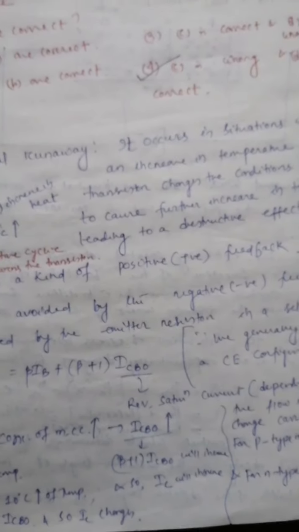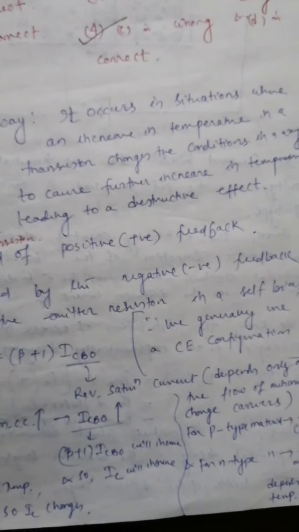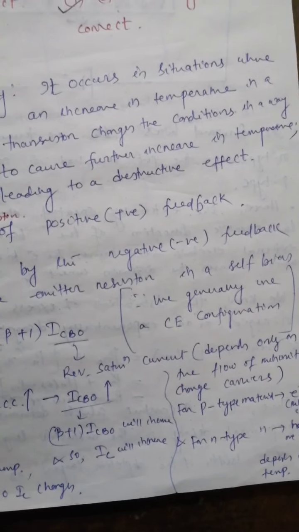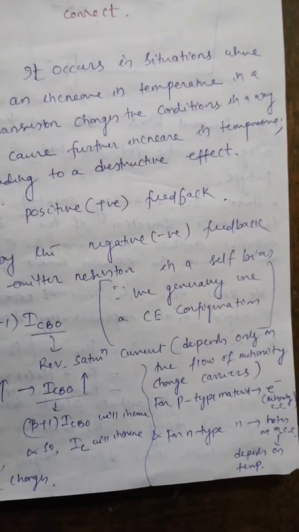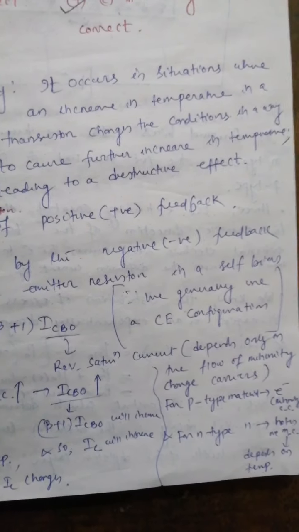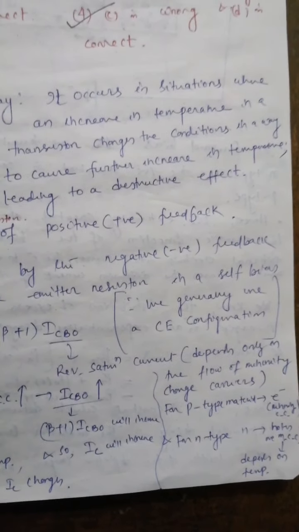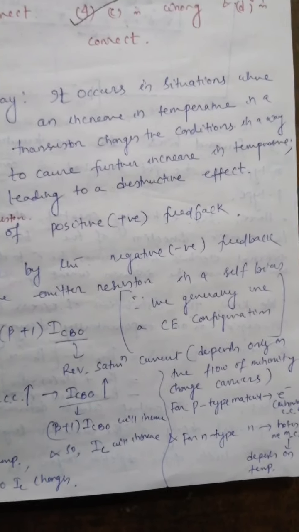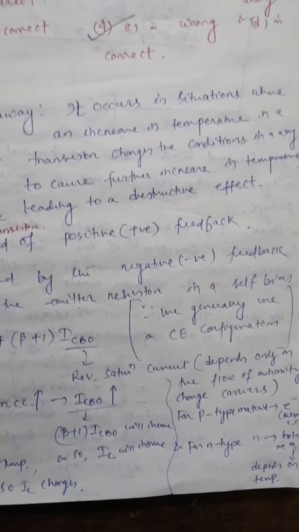What is ICBO? ICBO is reverse saturation current and it depends only on the flow of minority charge carriers. And we know that for p-type material, electrons are the minority charge carriers, and for n-type material, holes are the minority charge carriers. And these minority charge carriers depend on temperature only.